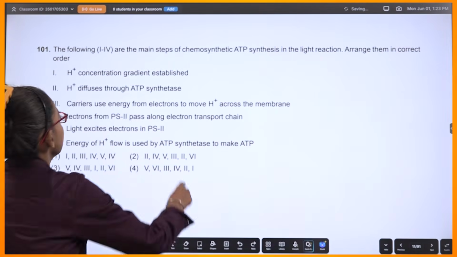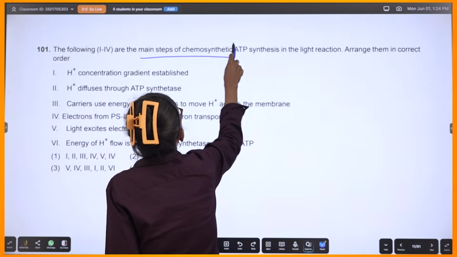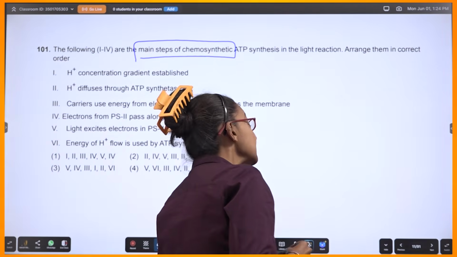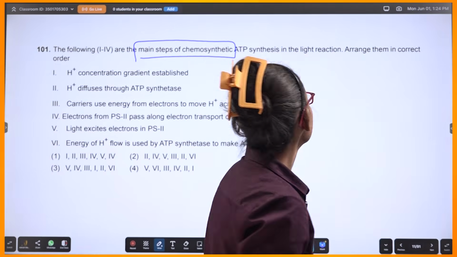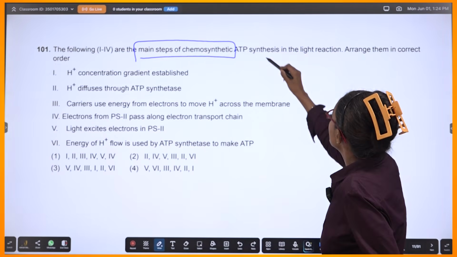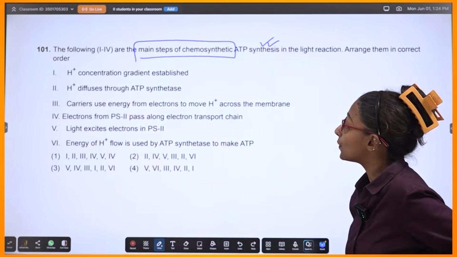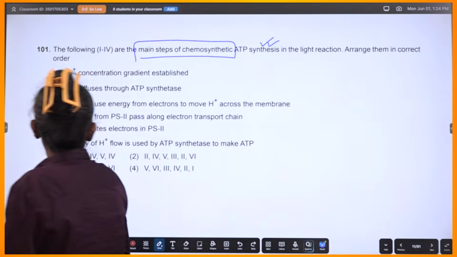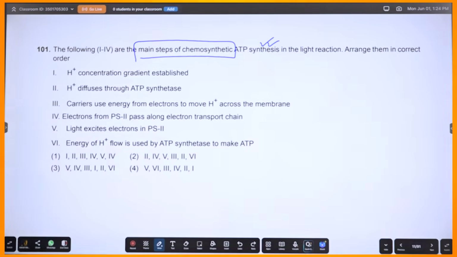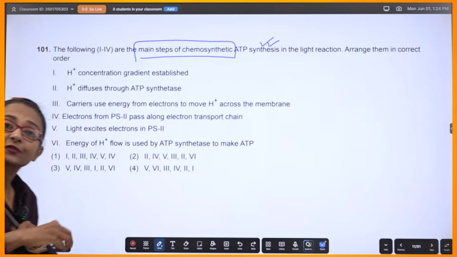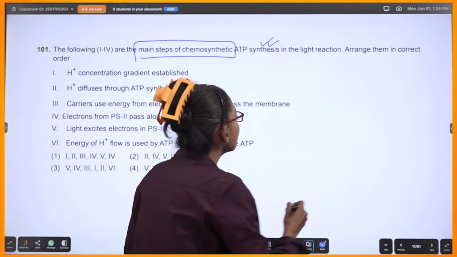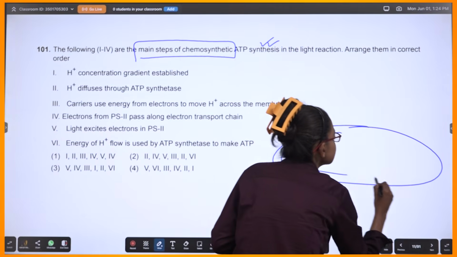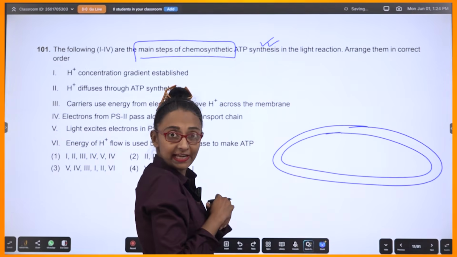Now, this is interesting. Main steps of chemiosmosis, the chemiosmotic hypothesis, which helps in ATP synthesis. They are asking you to arrange them in proper order. I see. Let's start from where it will be. You know that in the chemiosmotic hypothesis, suppose this is your thylakoid.